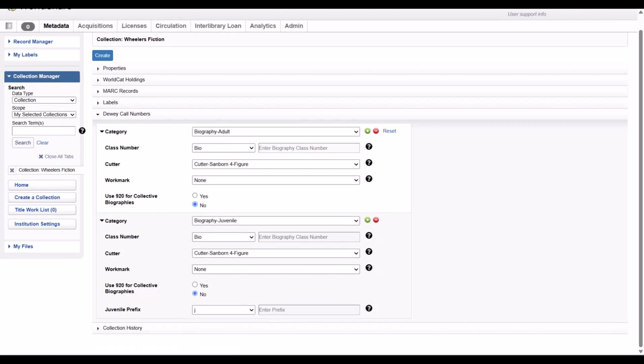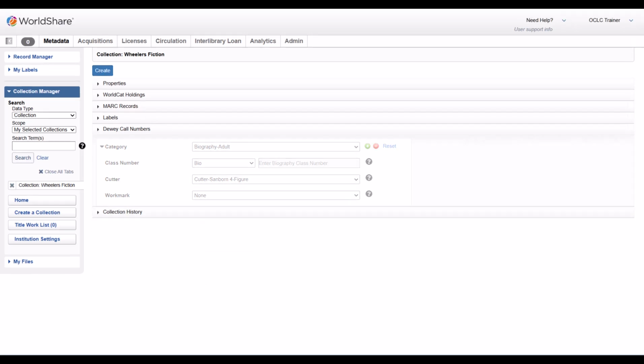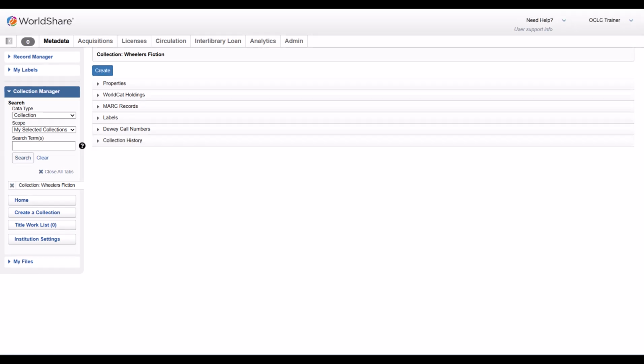After reviewing and configuring the collection level settings to meet your library's needs, click the Create button in the top left corner to finalize the collection. The system will confirm the collection has been successfully created.